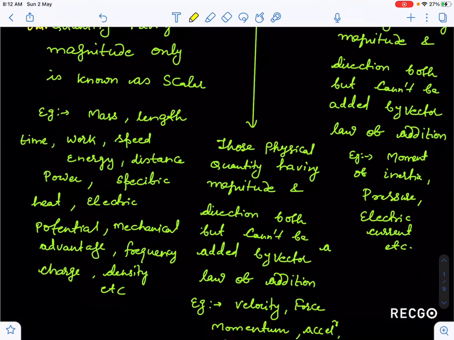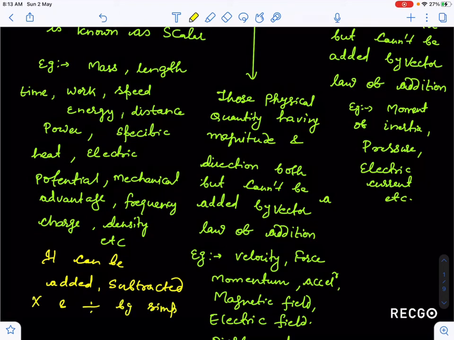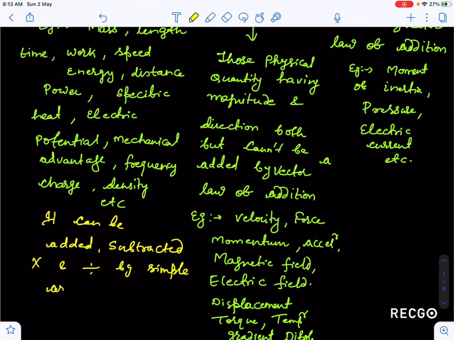So I am writing, it obeys, or it can be added, scalar quantity, it can be added, subtracted, multiplied, and divided by simple arithmetic methods or simple algebraic methods. You can use simple algebraic methods to add, subtract, divide, or multiply the scalar.